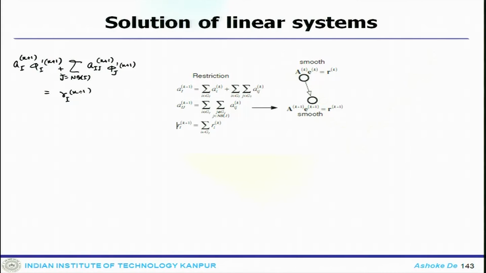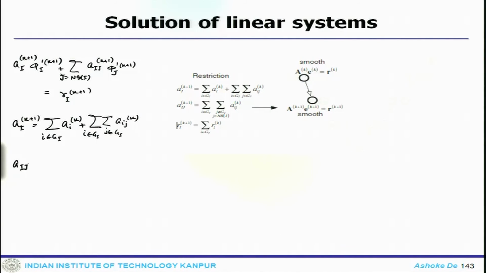So, here A_I^(k+1) is nothing but, I belongs to G_I, A_I small k, plus summation of I belongs to G_I, summation of small j belongs to G_I, A_Ij^k.